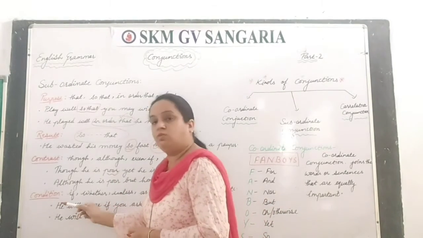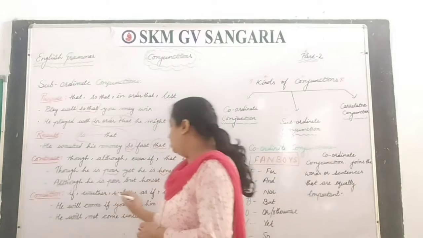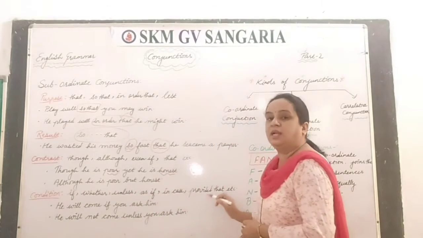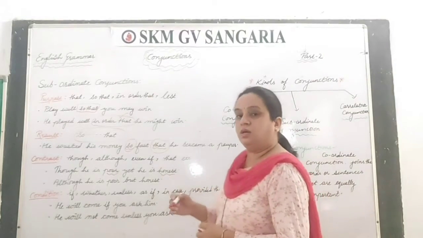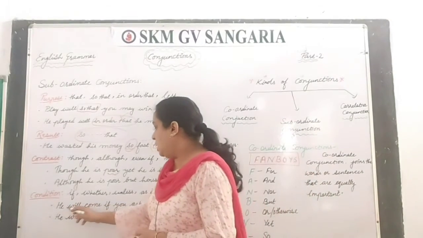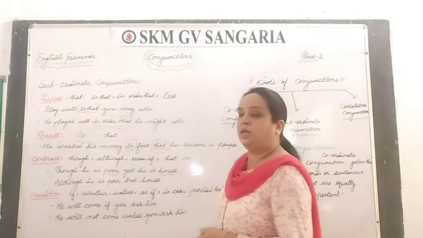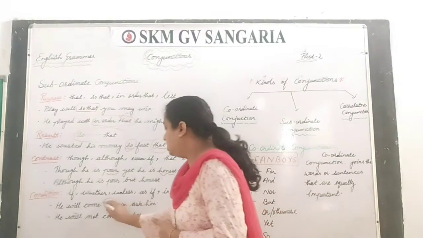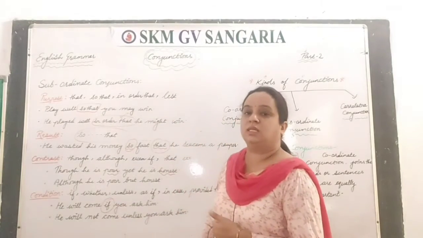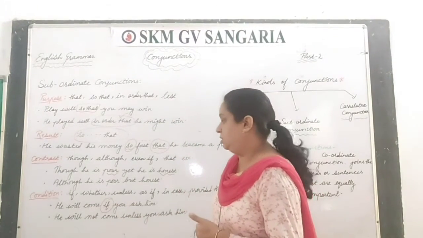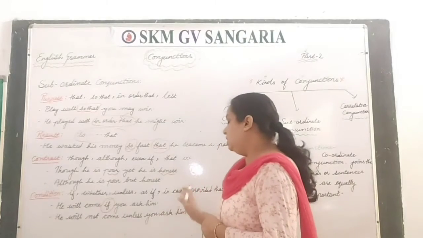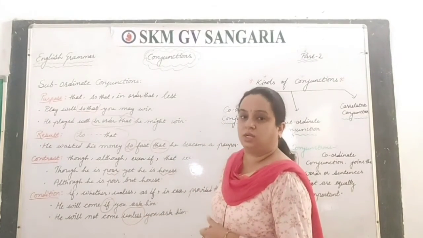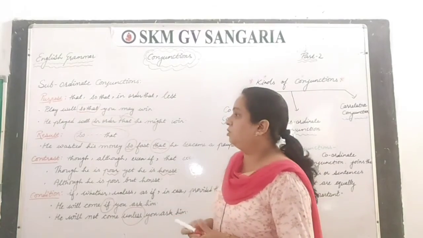See, the words are if, whether, unless, as if, in case, provided that, etc. Under the examples: he will come if you ask him. So this "if" is working as a subordinate conjunction. He will not come unless you ask him. So "unless" is also working as a condition, right? So this is all about it.